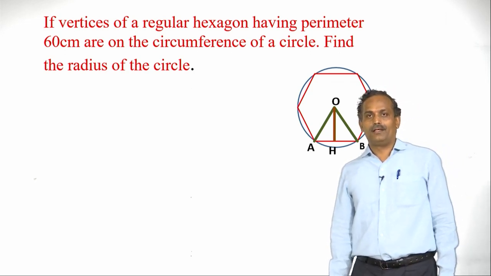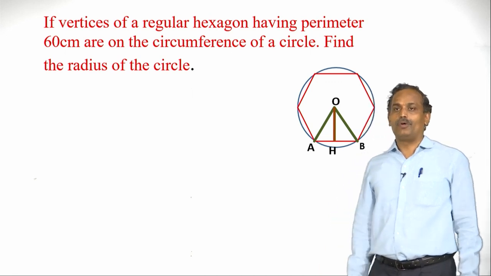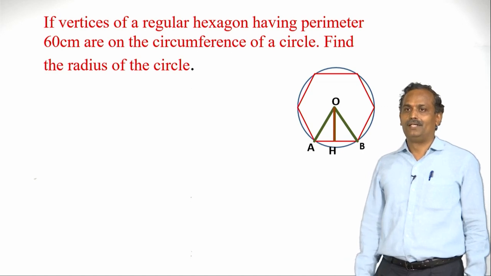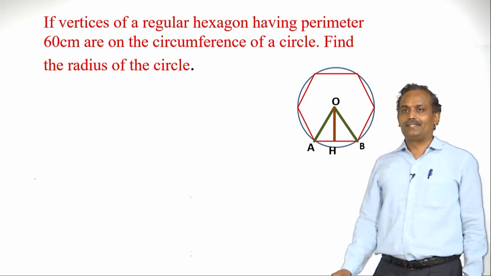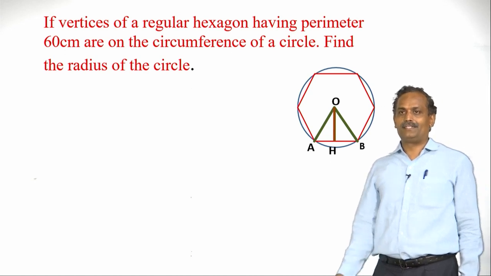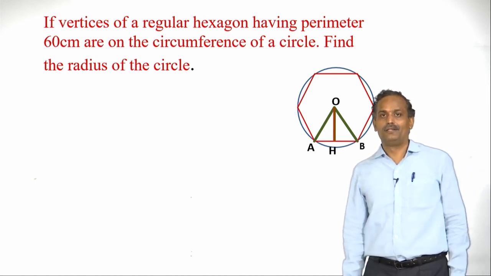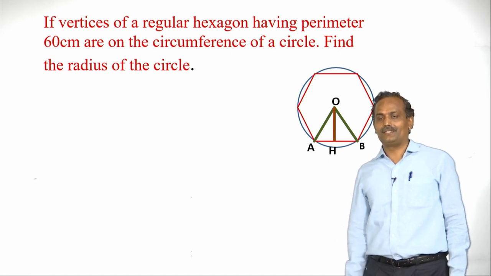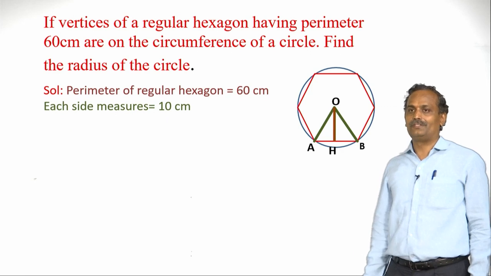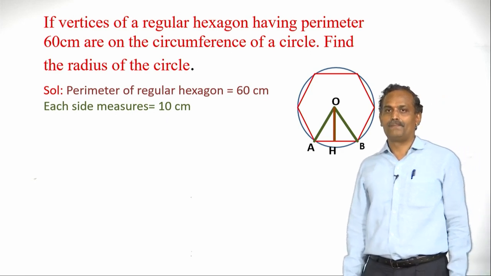So here, they have given the perimeter. What do you mean by perimeter? Perimeter is nothing but the sum of all the sides. Here it has 60 centimeters as the perimeter. Therefore, each side measures 10 centimeters because 60 by 6 is 10 centimeters.